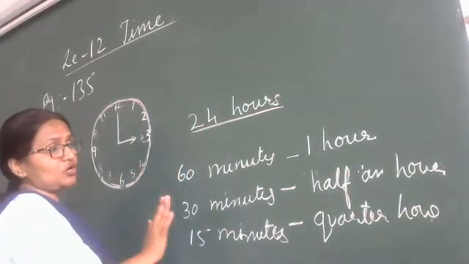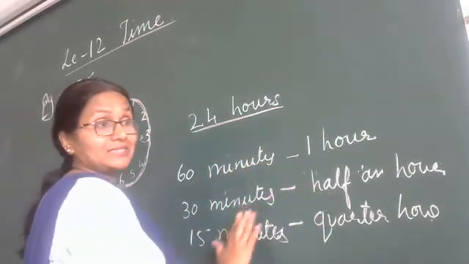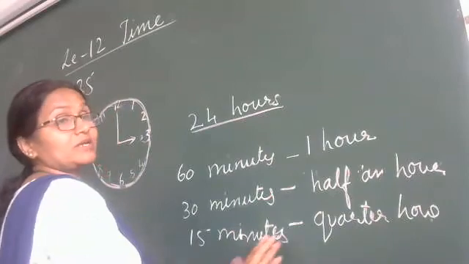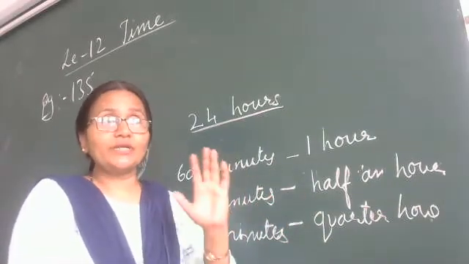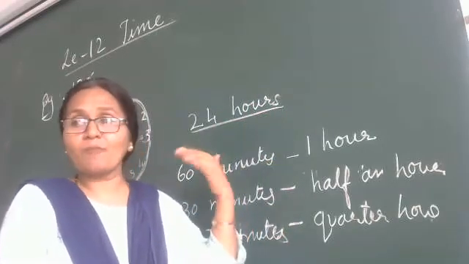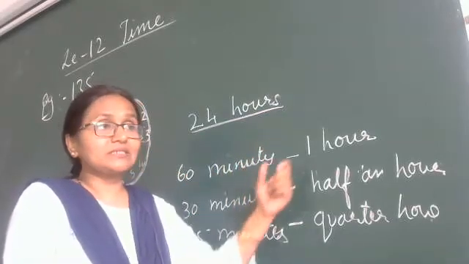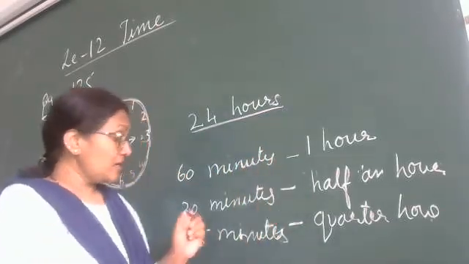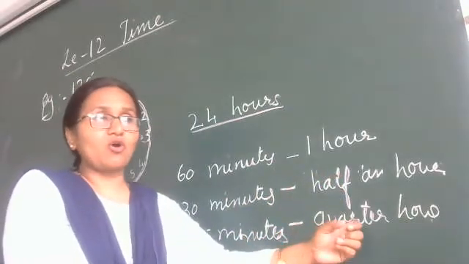Okay. Understood? 60 minutes make an hour. 30 minutes is half an hour and 15 minutes is a quarter hour. Today we have done only the introduction. Tomorrow we will learn more about how 60 minutes make 1 hour, how 30 minutes make half an hour, and how 15 minutes make a quarter hour.